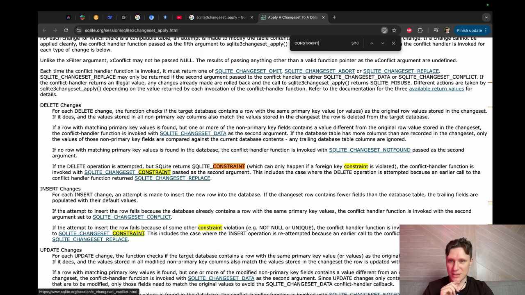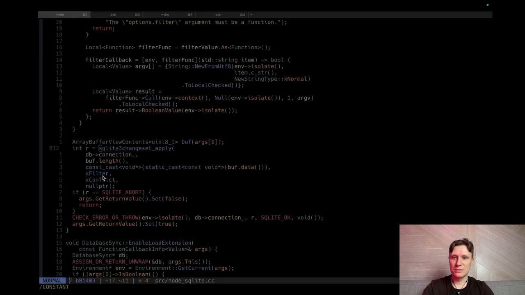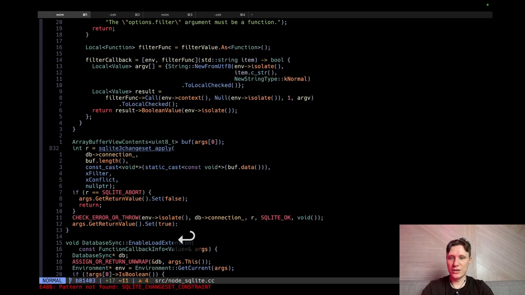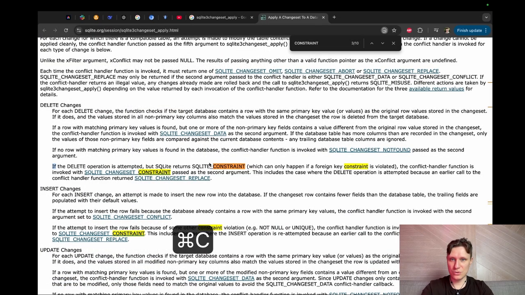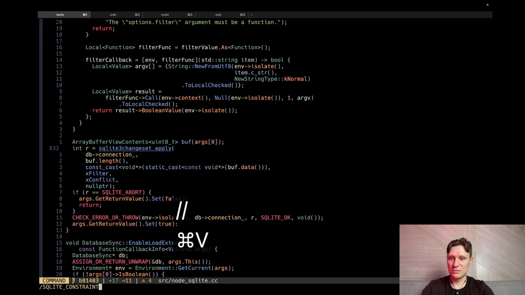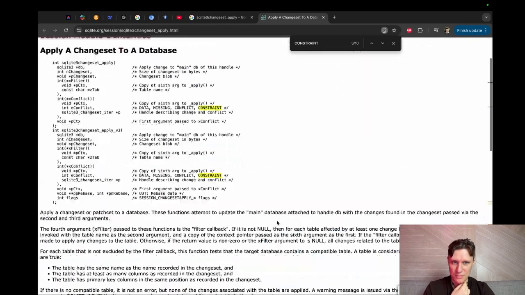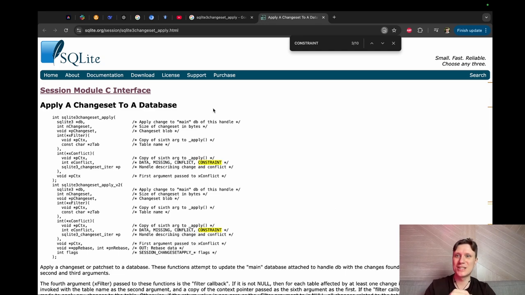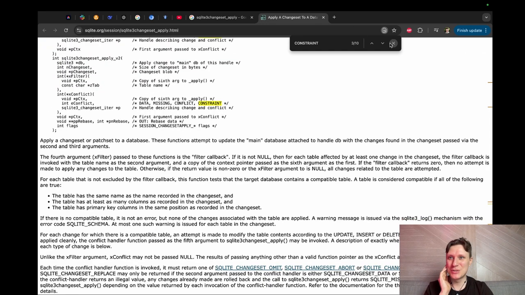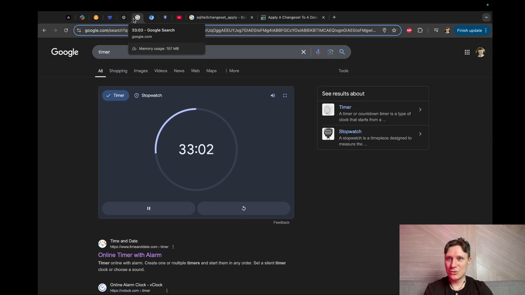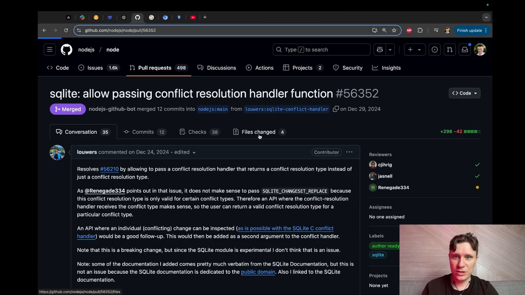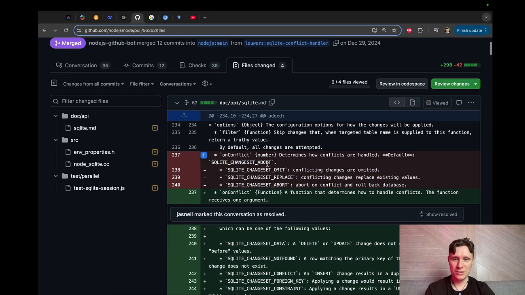Here we go. SQLite constant or SQLite changeset constant. Maybe I need just this one, guys. Let's search it. I don't have this. SQLite constant, maybe I have. I don't have this. I will search it forever, guys. Let's check the solution so we'll not spend our time searching it. Our solution, I have closed it. So this is our solution, let's check it, so we don't spend lots of time searching the SQLite constant.